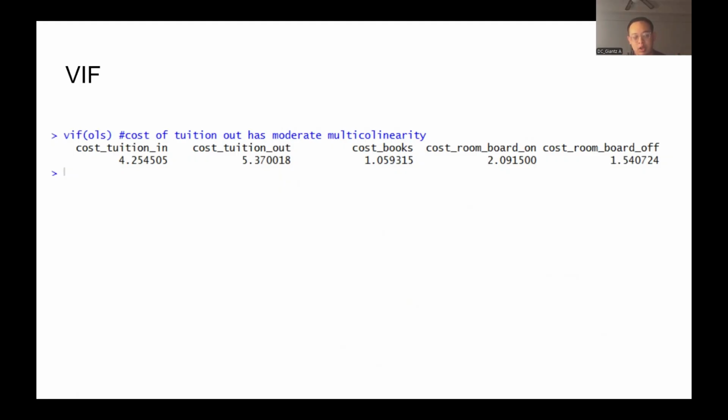For the assumption of multicollinearity, there is some multicollinearity using the general rule of thumb of 5 for the cost of tuition for out-of-state. However, the difference between 5 and the value for cost of in-state tuition and out-of-state tuition isn't that big. So there is some moderate multicollinearity, but not a huge concern in this case.